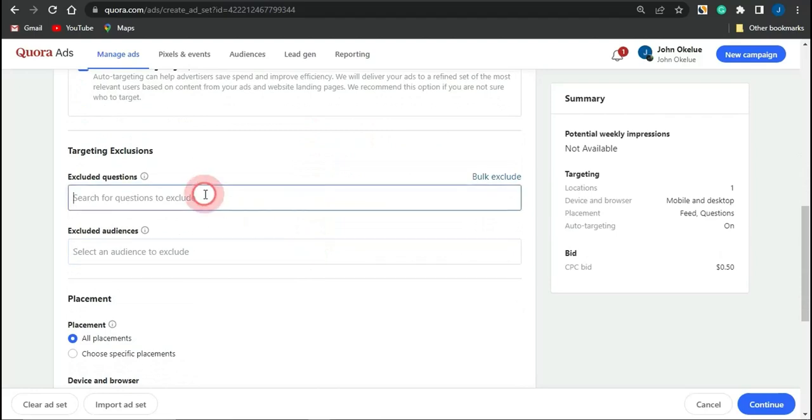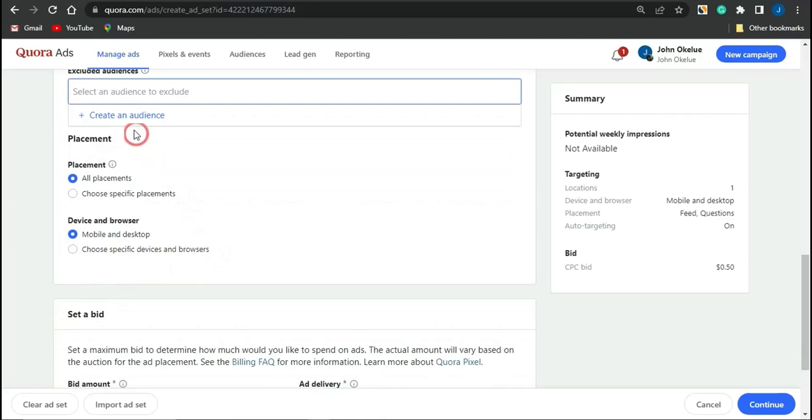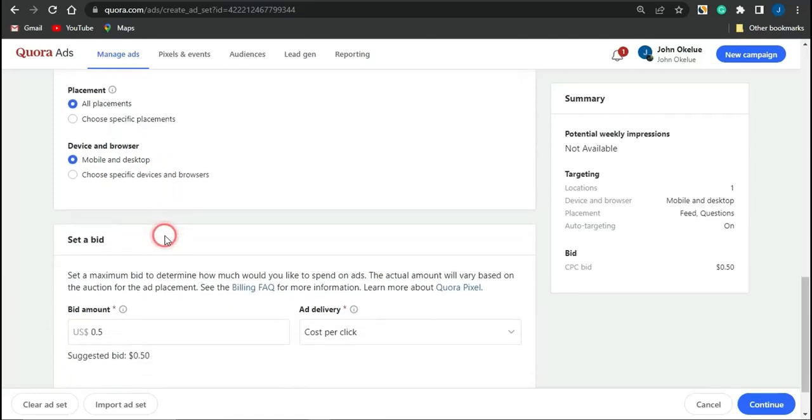You could add in questions which you want to use right here to target, or you could exclude questions in that particular section. So edit that based on your preference. For the placement, I'm going to leave that on all placement. For the device and browser, you can leave that on mobile and desktop, as it is in this section.